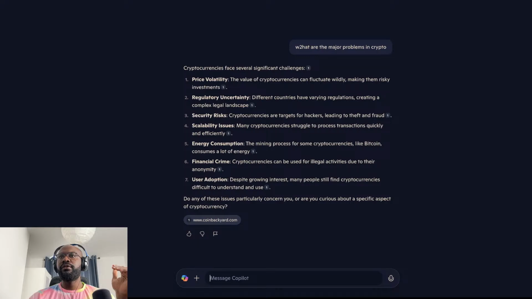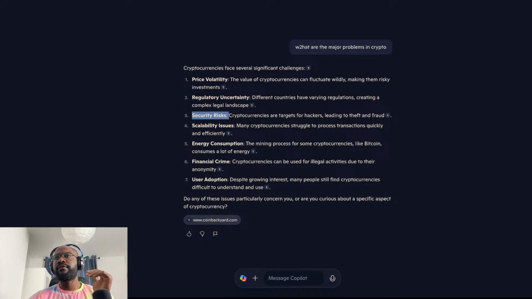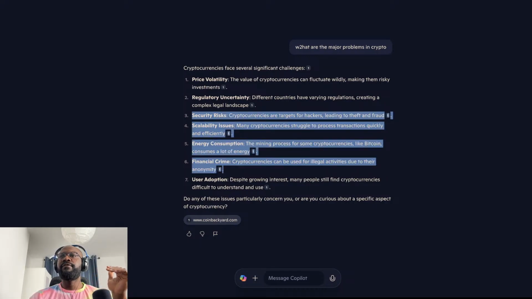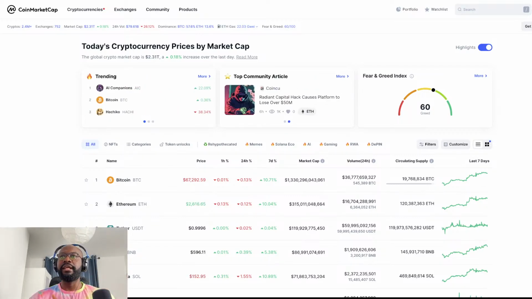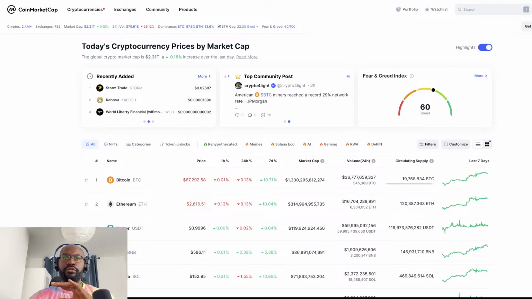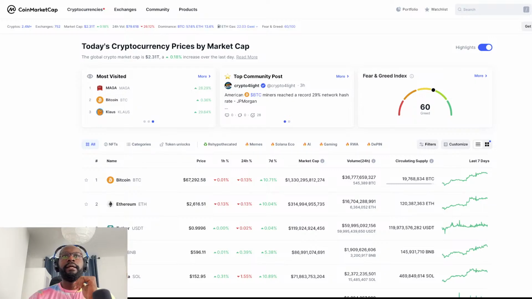So, the first one we're going to take a look at is we're going to focus on security risk, and we're going to go straight into CoinMarketCap to look for crypto projects that are solving security issues. How do we find that?